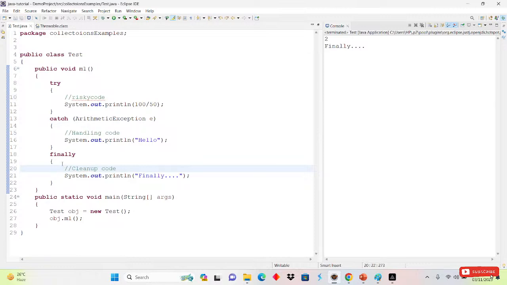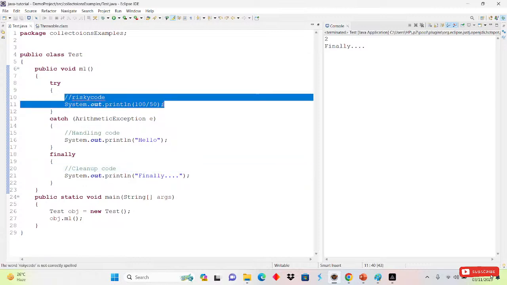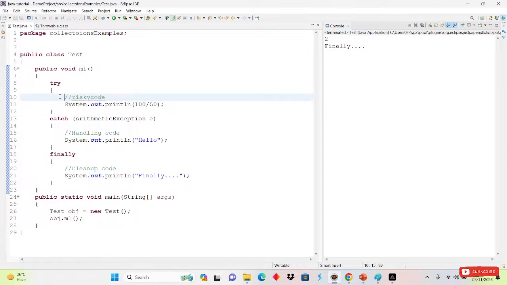Is it mandatory to have a finally block while handling the exception? See, I will tell you the scenarios. When we are doing database handling, database connection, file open, file close, at that time it is necessary to use the finally block. Suppose you are opening the file here and some exception occurs, so that file may be left open there only.